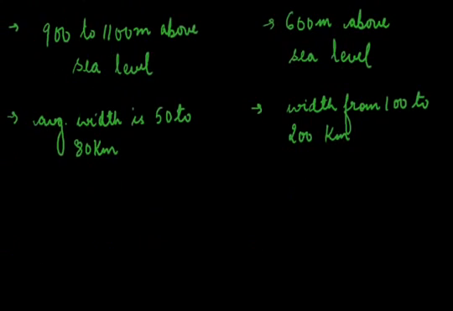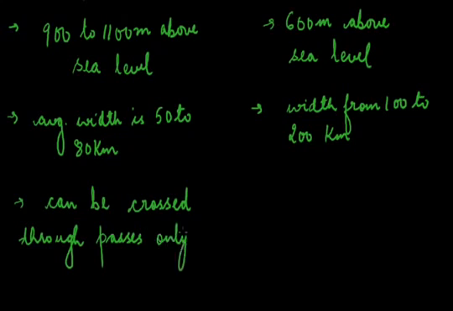Another point of difference is that the Western Ghats stand like a continuous wall and can be crossed through passes only, while in case of Eastern Ghats, it has been divided into several parts by large rivers which have made their passage through this range up to the sea.